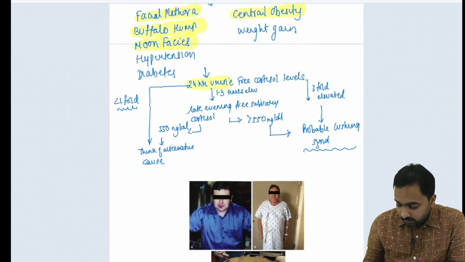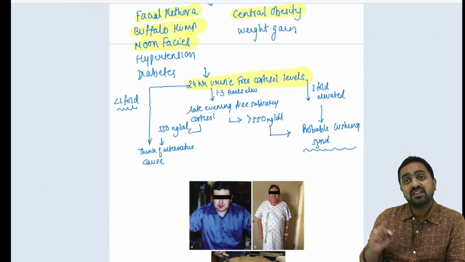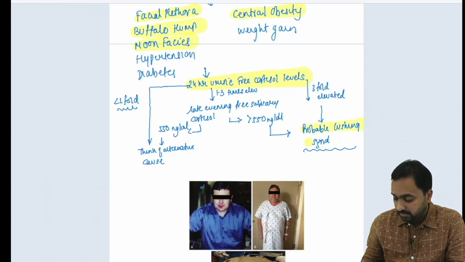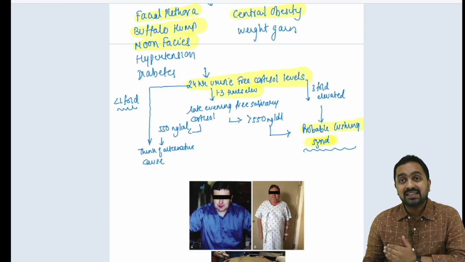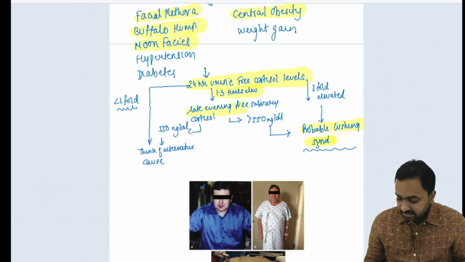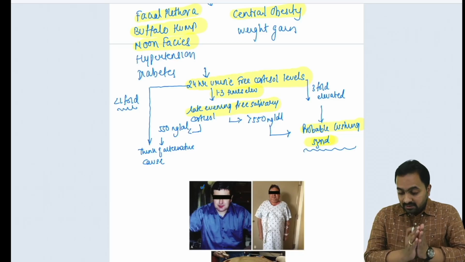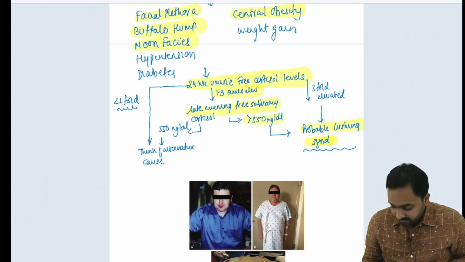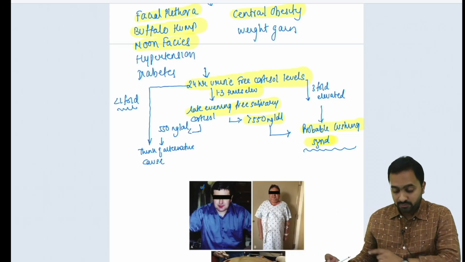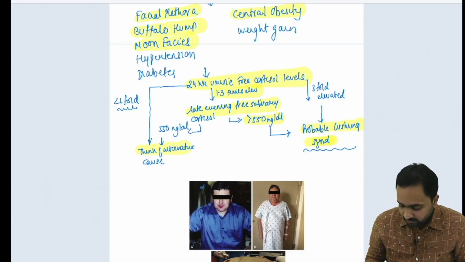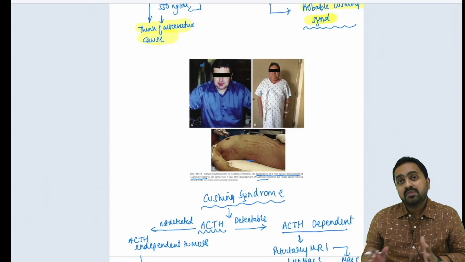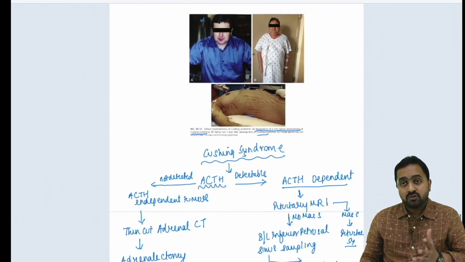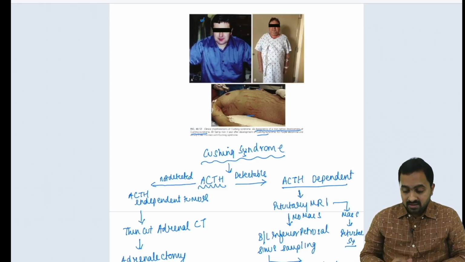So we do a 24-hour urine free cortisol level. If it is 3-fold elevated, then it is definitely a probable Cushing syndrome. And if it is 1 to 3 times elevated, then we go for the next step, which is the late evening free salivary cortisol. Now, if that is elevated for more than 550, it is definitely a probable Cushing syndrome. If not, then we think of some alternate causes. We have an image which might be given to you in an exam, taken from Sabiston, which shows a normal man and the pictures of him after 1 year suffering from Cushing syndrome.